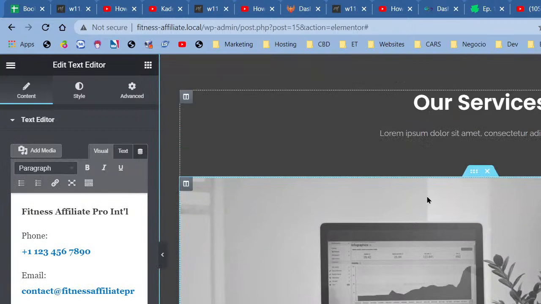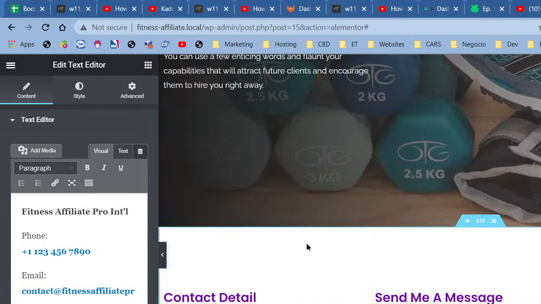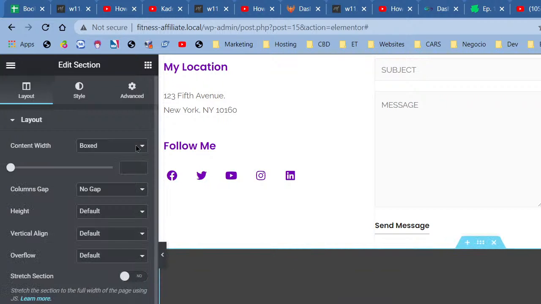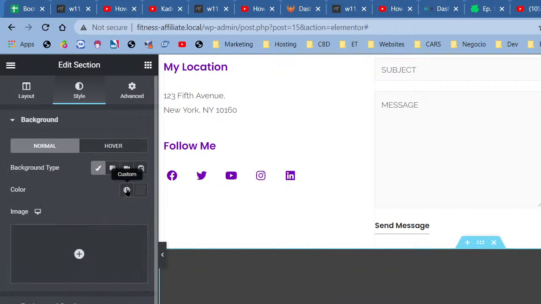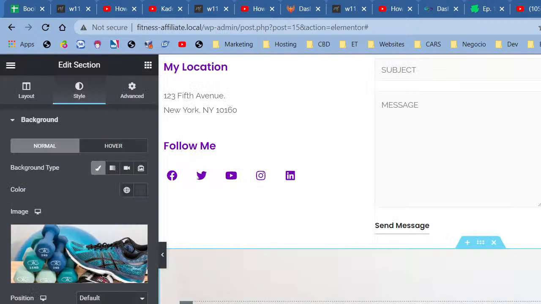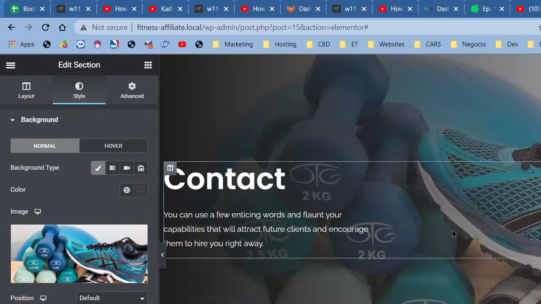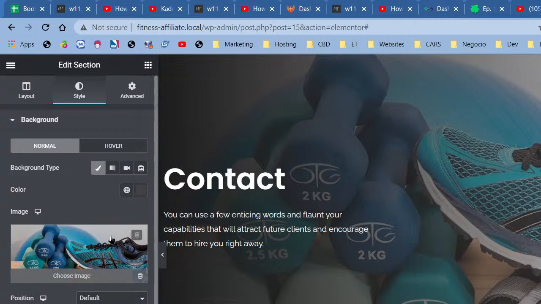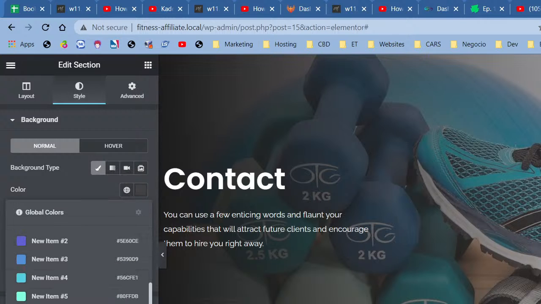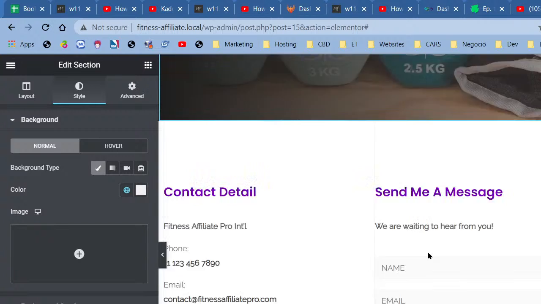All right. Now, this is all fine and dandy, but this is white and this is a really dark color. This doesn't play well with what we've been doing. So I'm going to go ahead and edit section, style, and the background color. So I could add a photo to the background, right? Select photo. I could add a color over a photo in the background, much like we had right here, but that's not what I'm going to do. So I go ahead and delete this photo. And right here where it says color, I click on global. And I'm going to choose my global off-white color that I had.